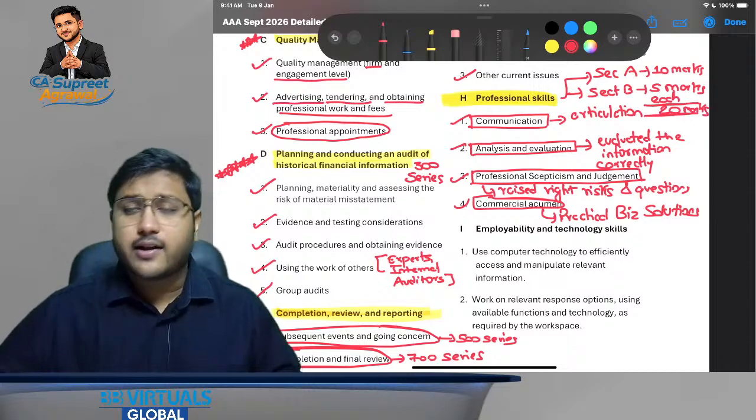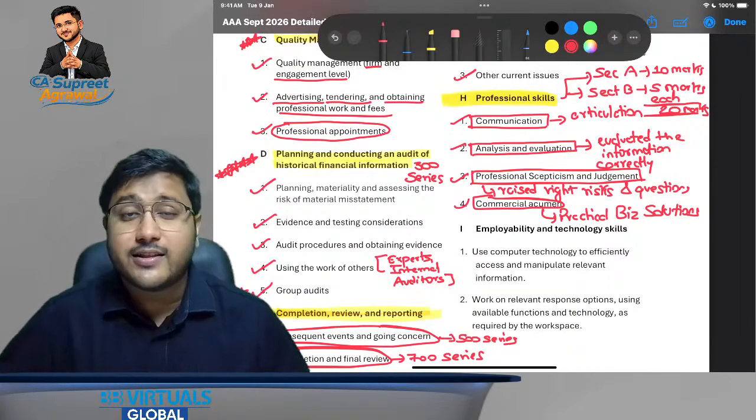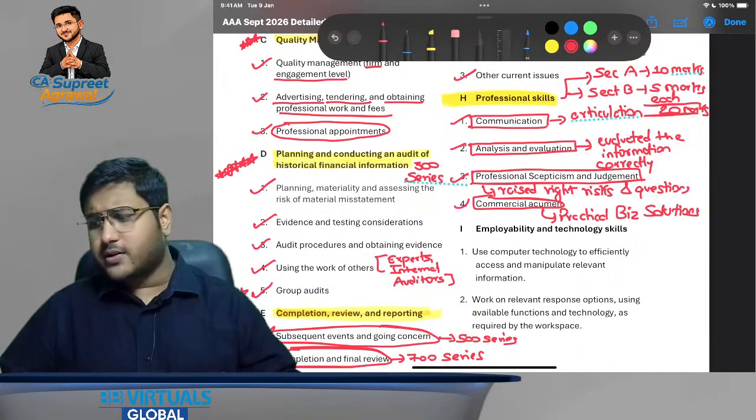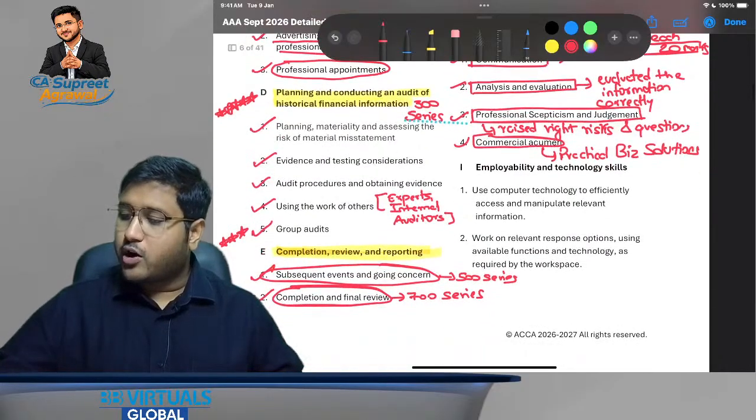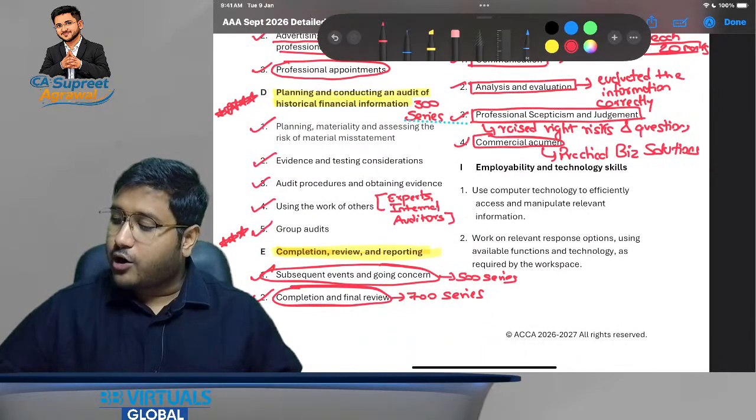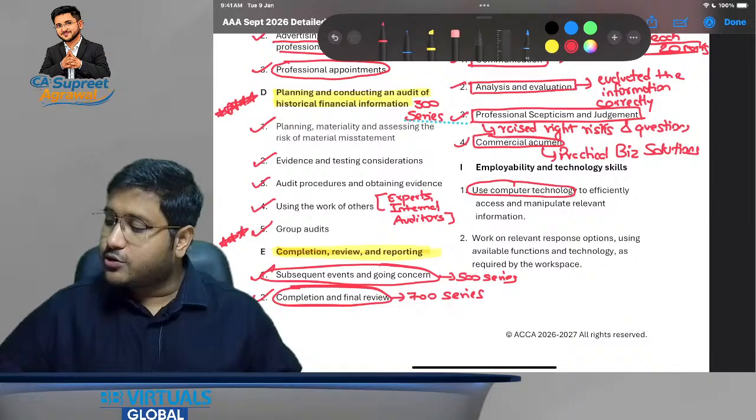Can we give heading and write answers? No, we have to demonstrate it in the answers that we write. I hope this is very, very clear. Now employability and technology skills, that is how we are going to use the computer technology to demonstrate our answers,